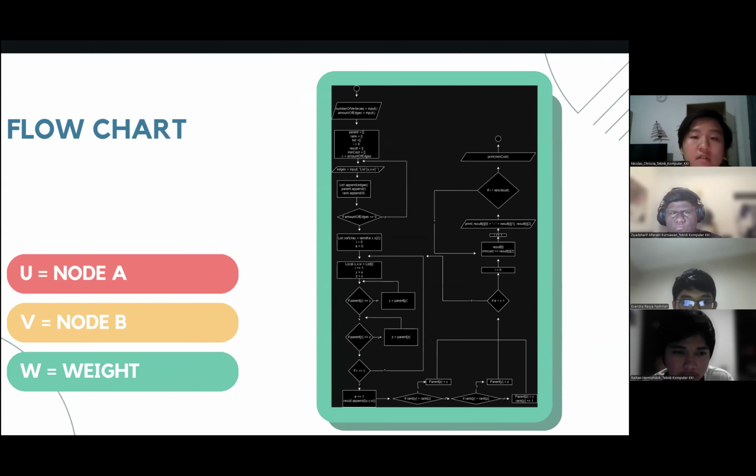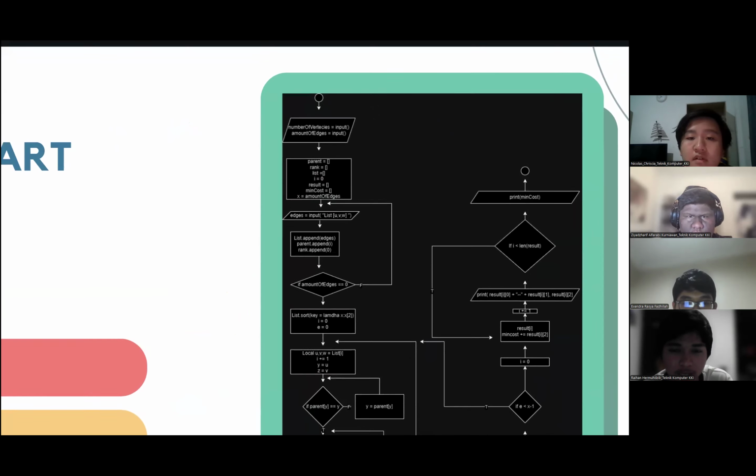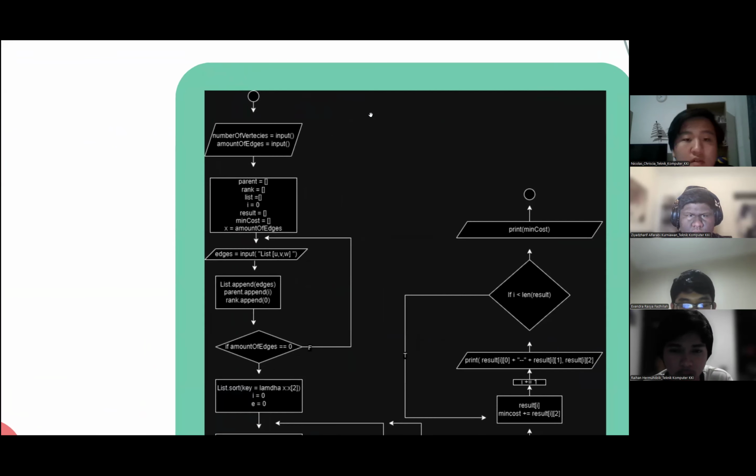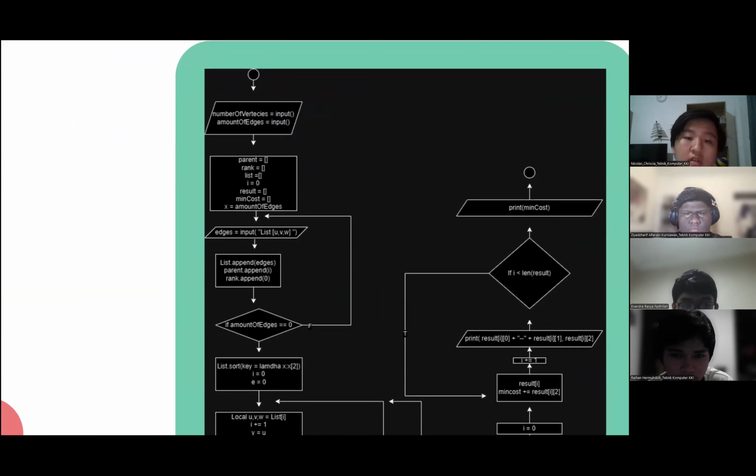Now let me explain the flowchart. We start from the number of vertices and the number of edges, which are all inputs. Then we continue and split to parent, rank, list, i, result, main cost, and x.